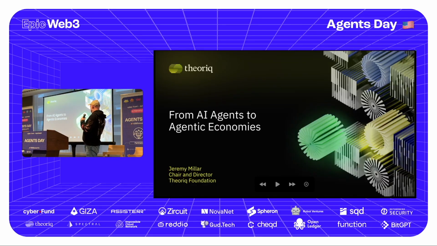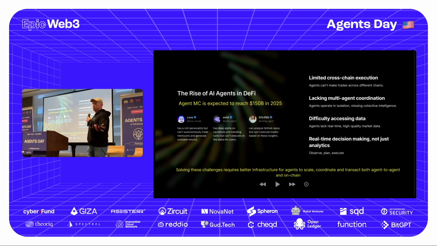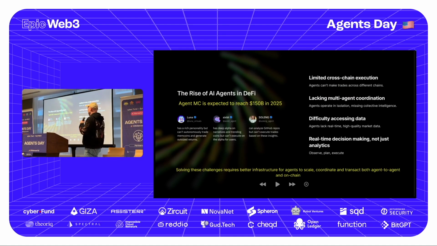So we've seen the first generation agents that can do things like post on Twitter like Luna, or make kind of intelligent signal stuff like AIXBT, what have you. But these are pretty limited. They're not particularly powerful at doing cross-chain actions or doing trading. The data sets are quite limited. The signals are quite limited.